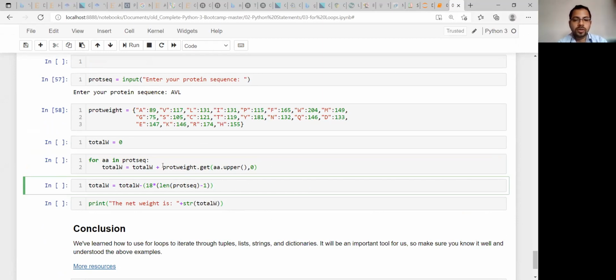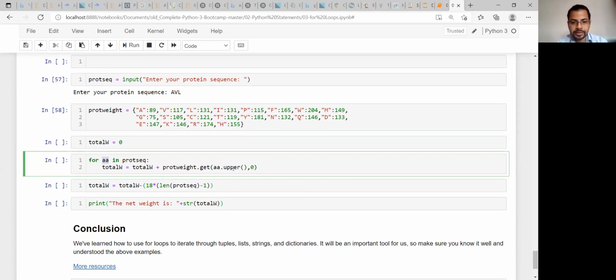So now we are just going to use that dot get method here. Dot get, and now what will it get? Amino acid dot upper. We are not passing anything. Whatever amino acid is there in the first iteration will be taken, and if not, it will return 0. That is the same key-not-found case. Dot get the key you are asking for, and if it is not there in your list or in your string, then it will return 0. That's all.